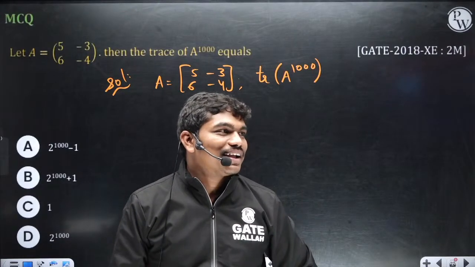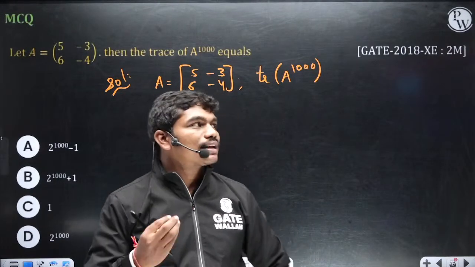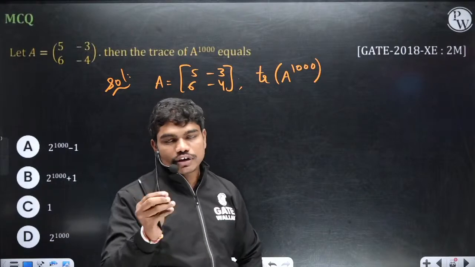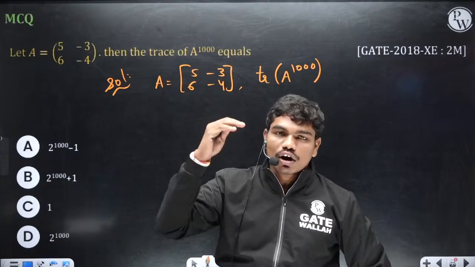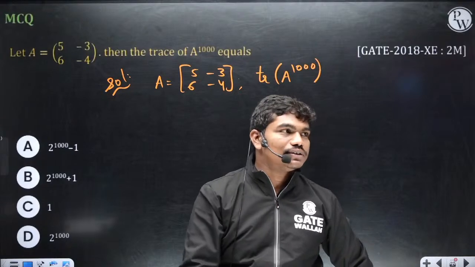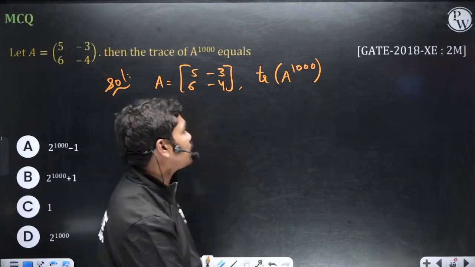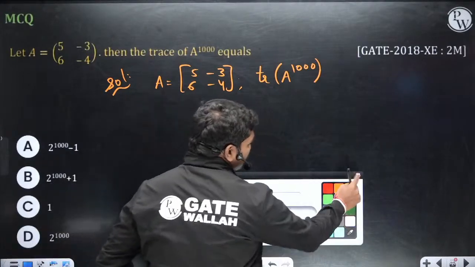Okay, no, correct. We need not calculate A power 1000, because if you try to calculate the A power 1000 value, then definitely this question, not 3 years, even 3 years won't be sufficient for you, if you calculate manually. Now let us see how to write this.